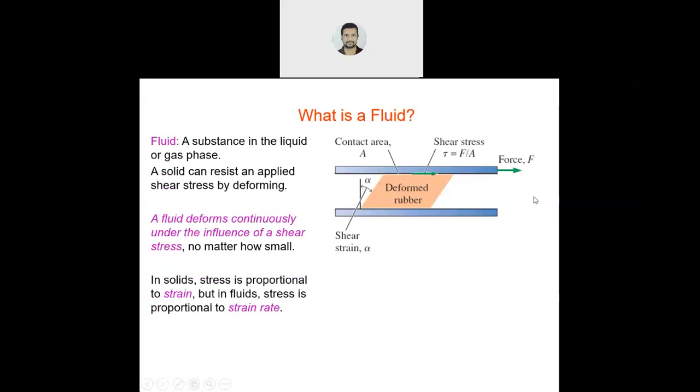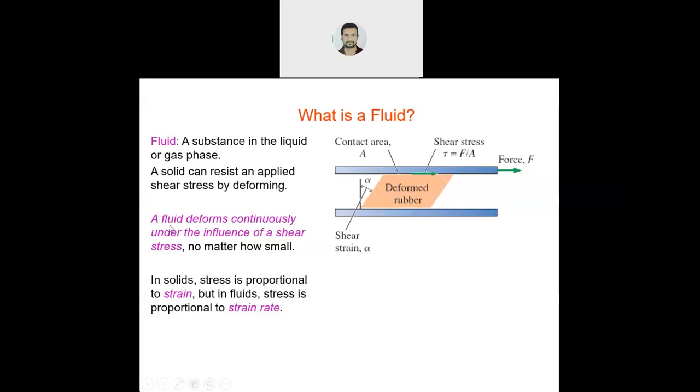Now, coming to the definition of fluid. A substance in a liquid or gas phase. As I already told you, anything which can flow. Liquid can also flow, gas can also flow. So a substance in liquid or gas phase is fluid. A solid can resist a shear stress by deforming. If you are applying shear stress on a solid, it can resist it. How? By deforming, or by changing the shape.